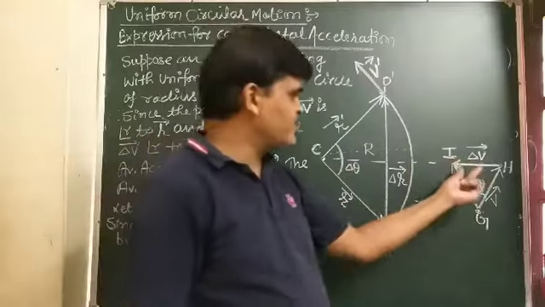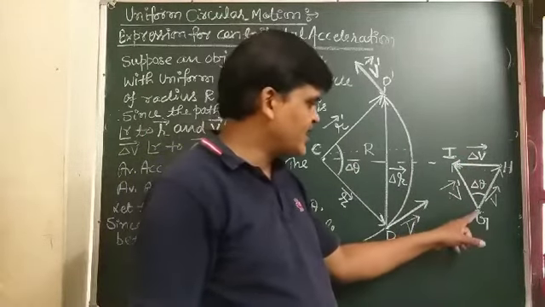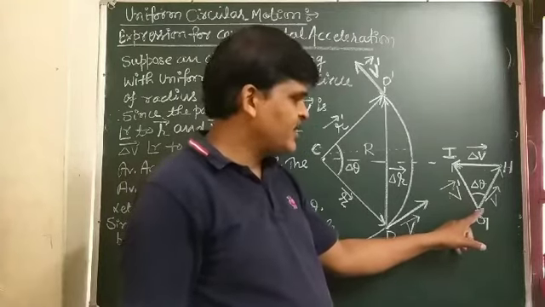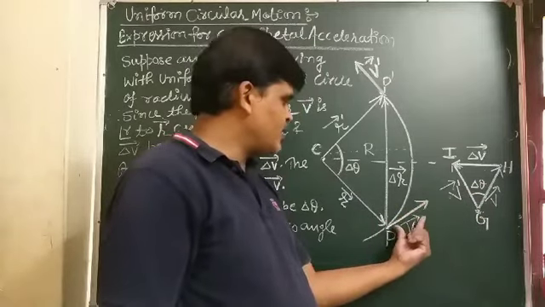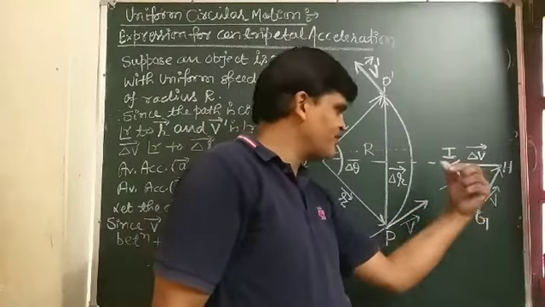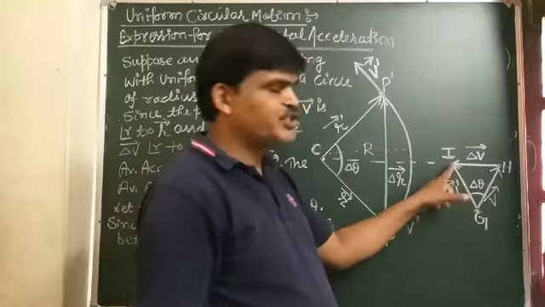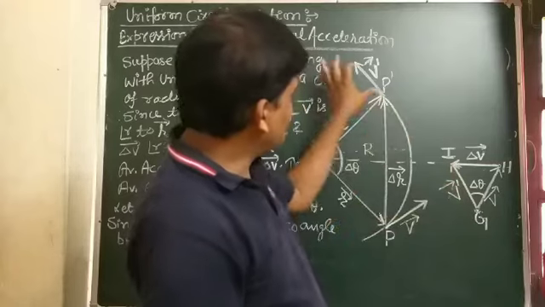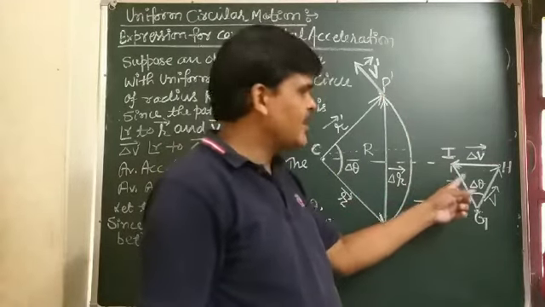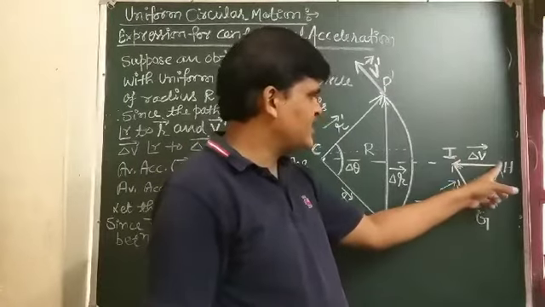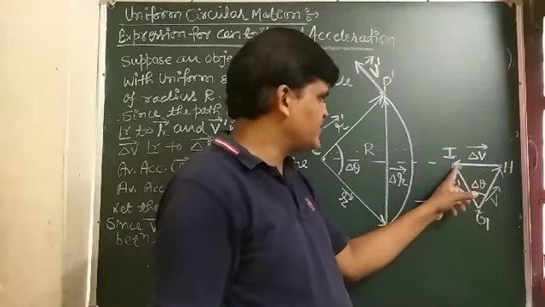To find the change in velocity of the object in any time interval delta t, we take an external point G and draw GH equal to and parallel to vector v, and we also draw GI equal to and parallel to vector v', and close the triangle with HI. So triangle GHI is formed.